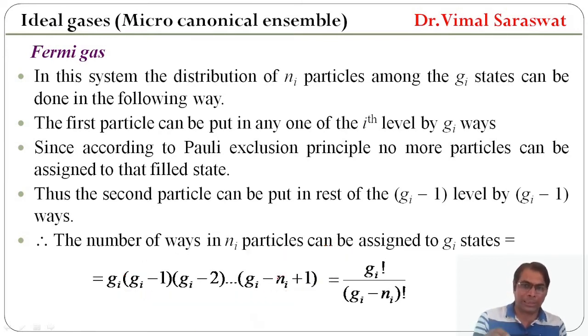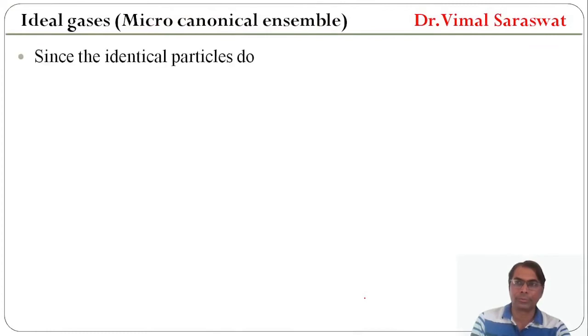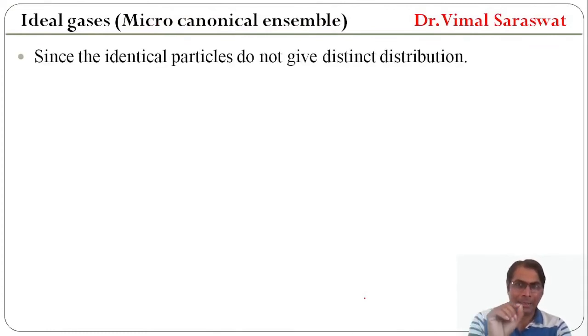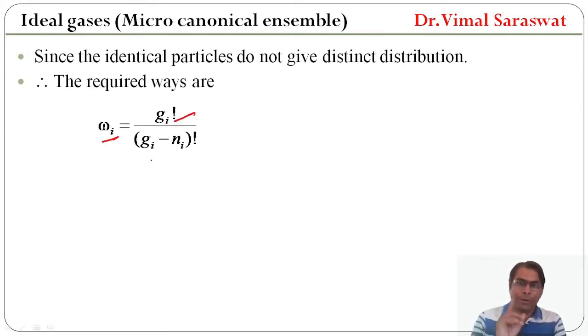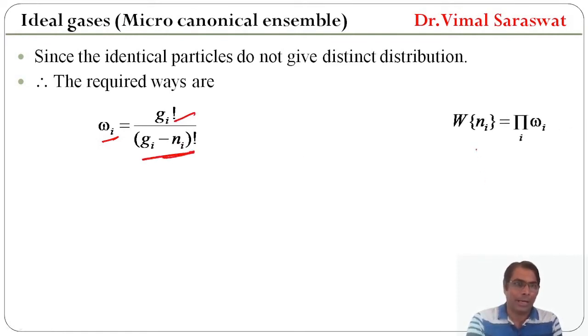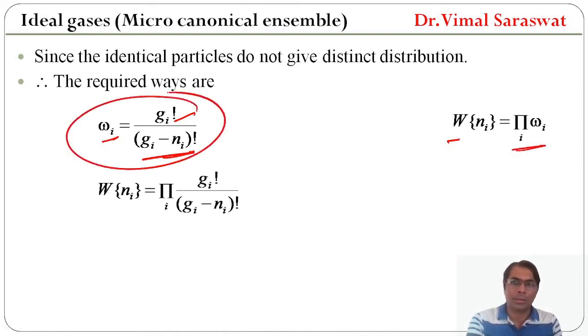So the total number of ways is factorial g_i divided by factorial (g_i minus N_i). Since identical particles do not give distinct distributions, the required ways are omega_i equals factorial g_i upon factorial (g_i minus N_i), and W equals pi_i omega_i. So W equals pi_i factorial g_i upon factorial (g_i minus N_i).